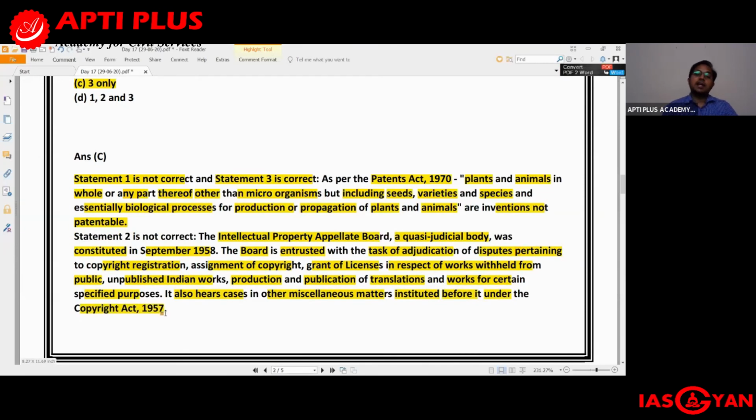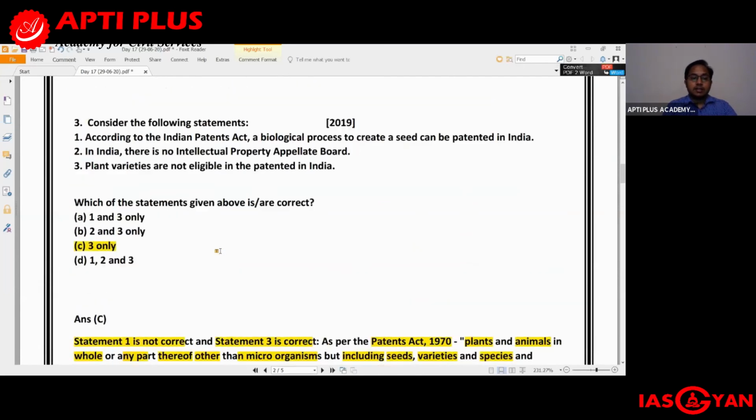So the basic thing is that there is an intellectual property appellate board, which is a quasi-judicial body, and it was constituted in September of 1958. So the second statement was incorrect. Only the third statement is correct, and that is why the right answer for question number 3 is C, 3 only.